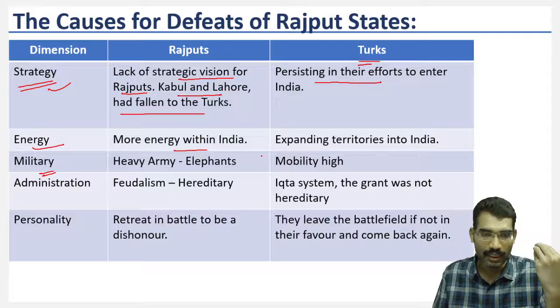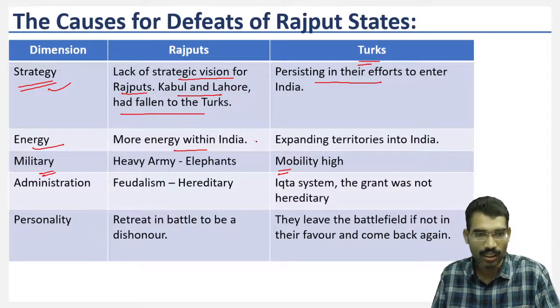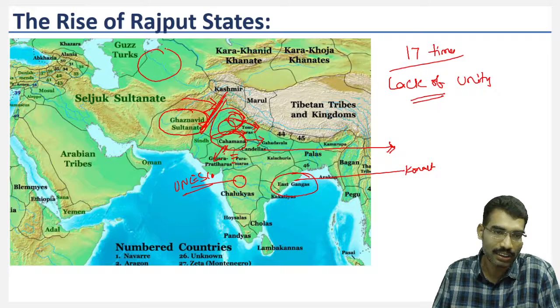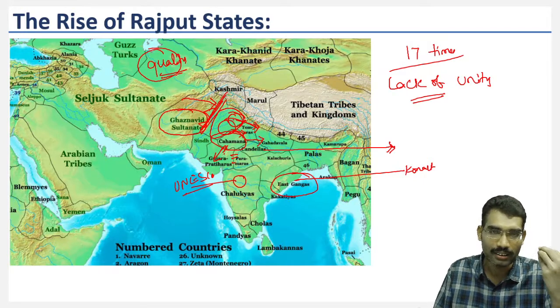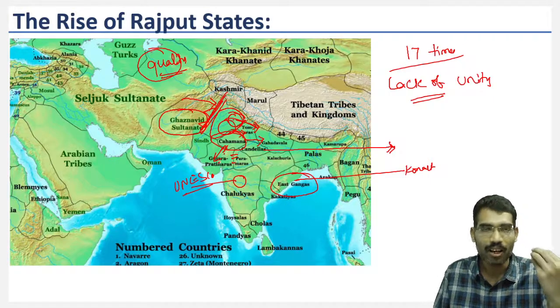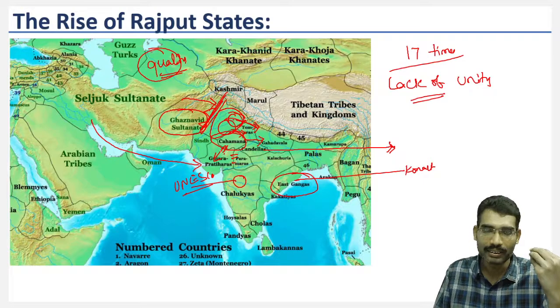Next one, military wise. Military wise, Turks have given importance to mobility. They used horses. They got the horses of Central Asia. Central Asia is very important for supplying quality horses. However, it is not to suggest that the Rajputs were not having quality horses. They used to import them. Still